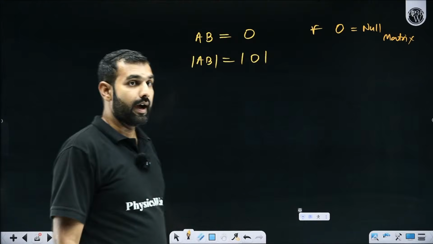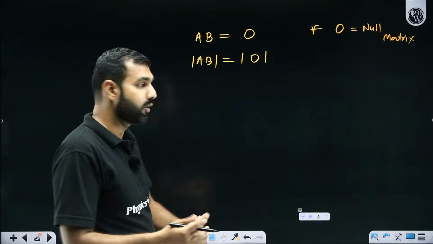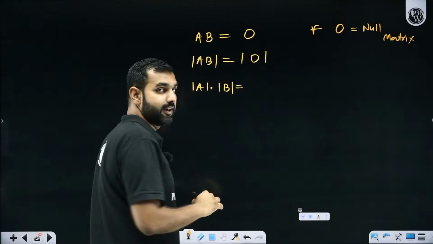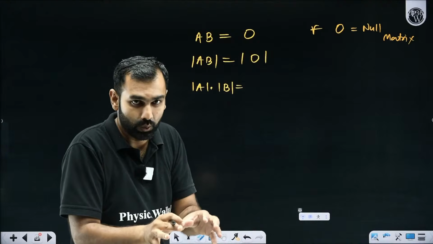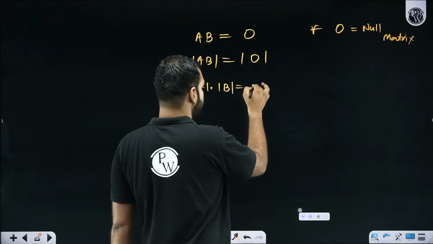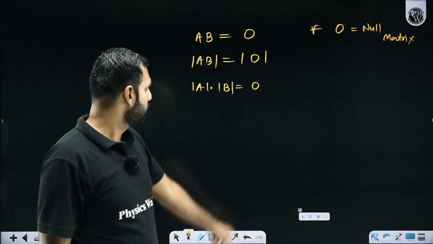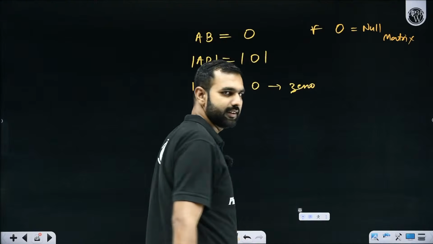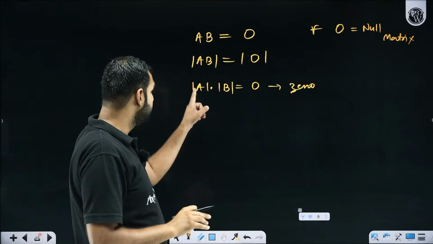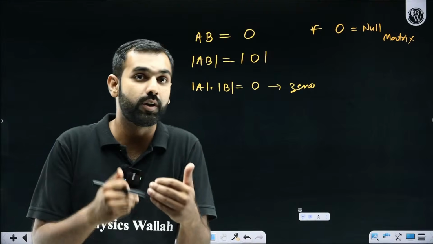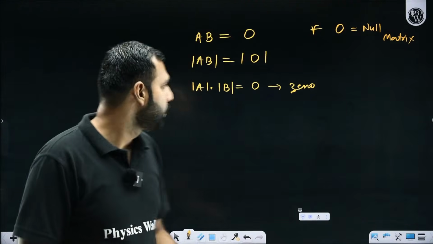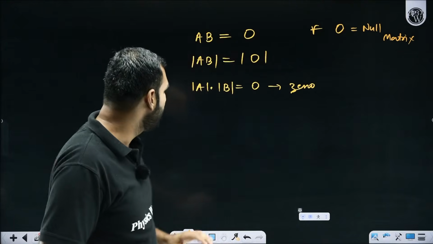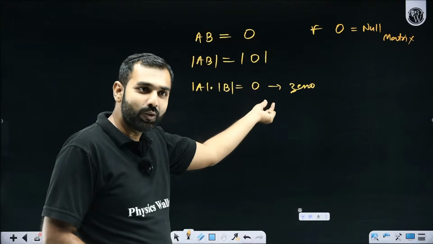I hope you remember determinant can be distributed over product, which means I can say determinant of A into determinant of B. And what is the determinant of a null matrix? All the entries are 0. A square matrix with all the entries 0, its determinant will be 0. So this is not O, this is 0 here. Everyone getting this? Now pay attention, everyone. These are not two matrices, these are two determinants. Determinants are numbers. So determinant of A into determinant of B is a product of two numbers, which means the product of two numbers is 0.